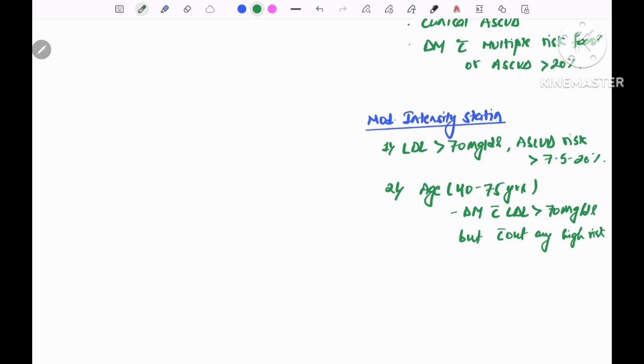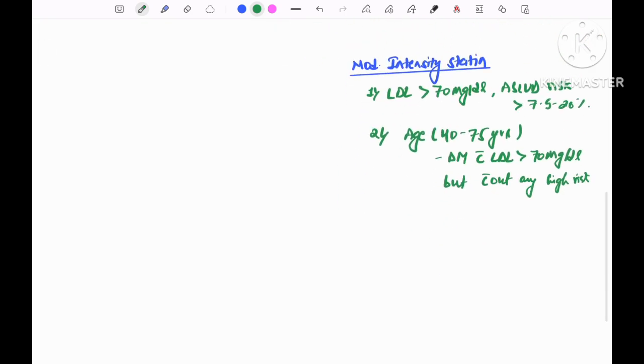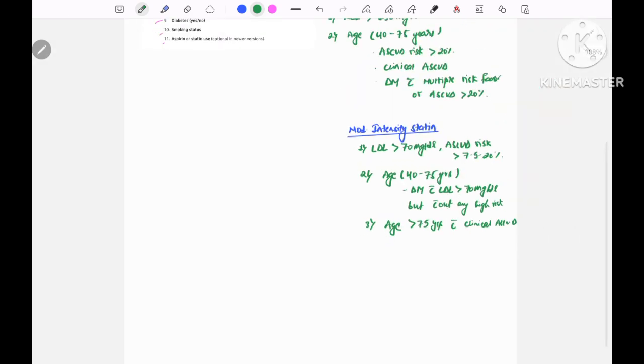If there is high risk, we have to start with high intensity statin, but if there is no high risk, then we start with moderate intensity statin. And the third is if age is more than 75 years and the patient has clinical ASCVD, we have to start with moderate intensity statin.